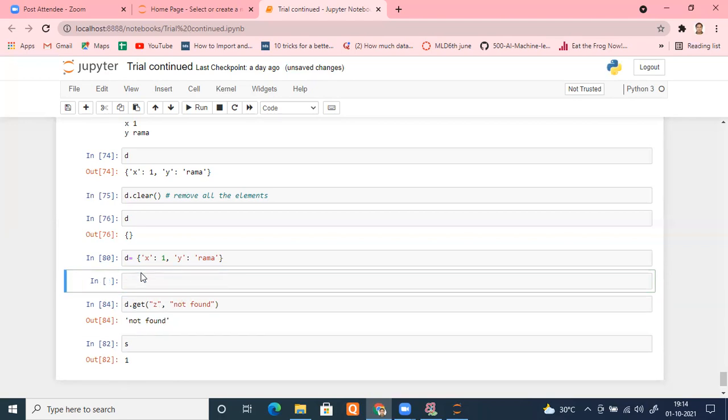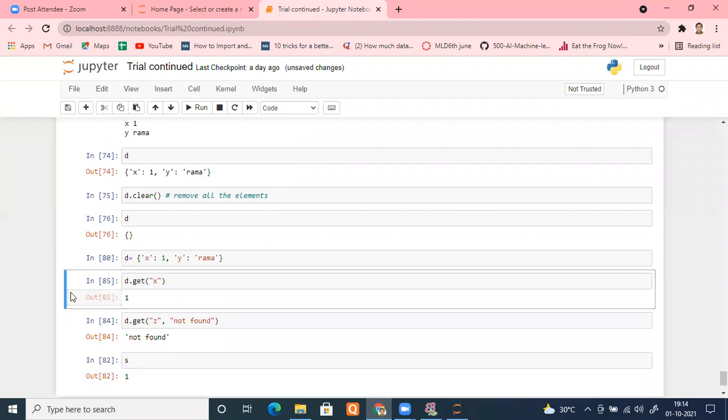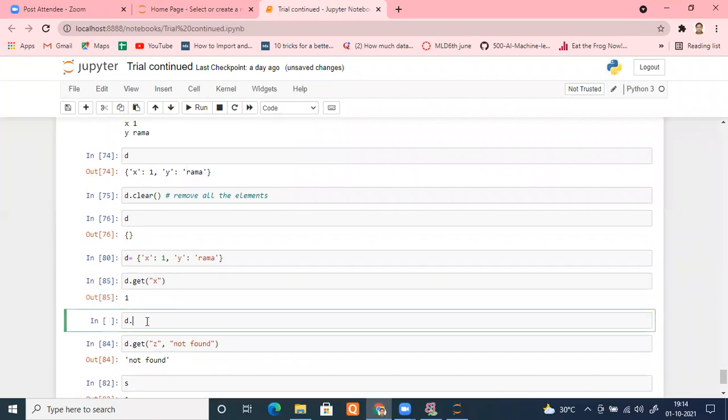If you don't put it, means if you do d dot get, and simply if the element is there, you want to know x, yes, it is there, it will return that. If I use d dot get again, and this time I pass an element which is not there, z, it won't do anything. But if you want something to return, put it here. Means if it is not available in your dictionary, you want to do something.